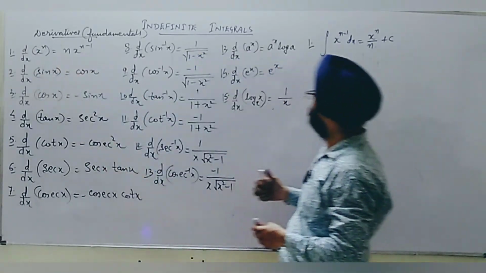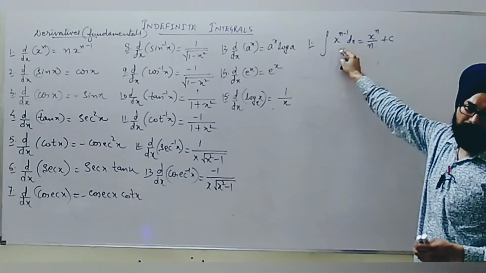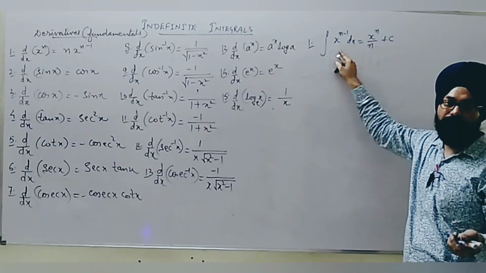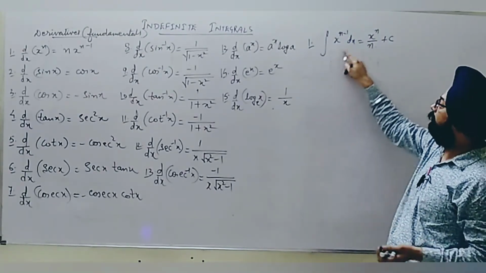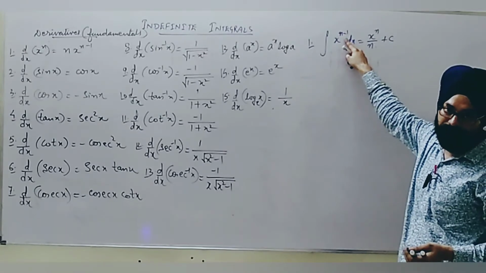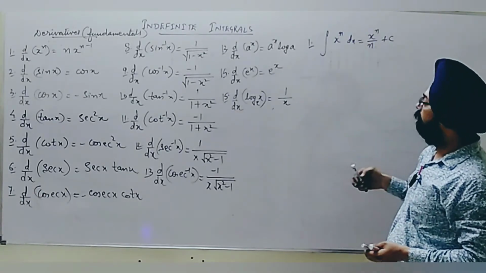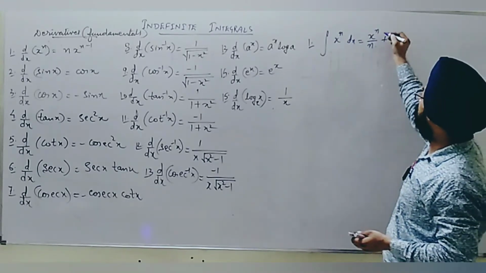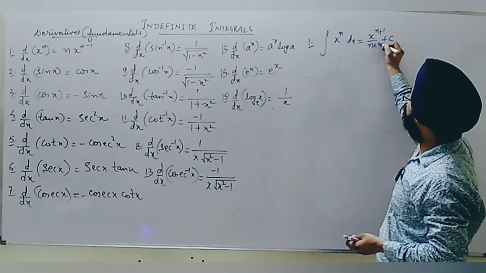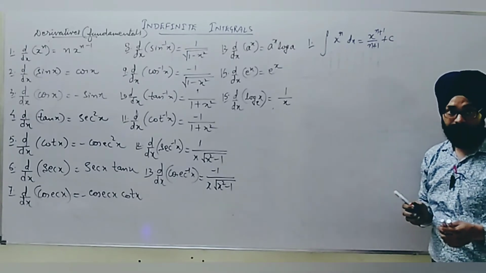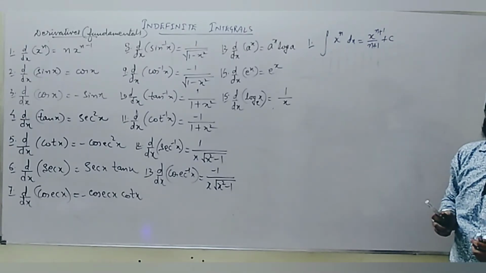But for the convenience of using the formula as a formula, we are not comfortable with the n minus 1 power. So if I convert this power as n, integration of x to the power n, this will convert as n plus 1, and this also will become n plus 1 on the right hand side. This becomes the first formula, first rule.